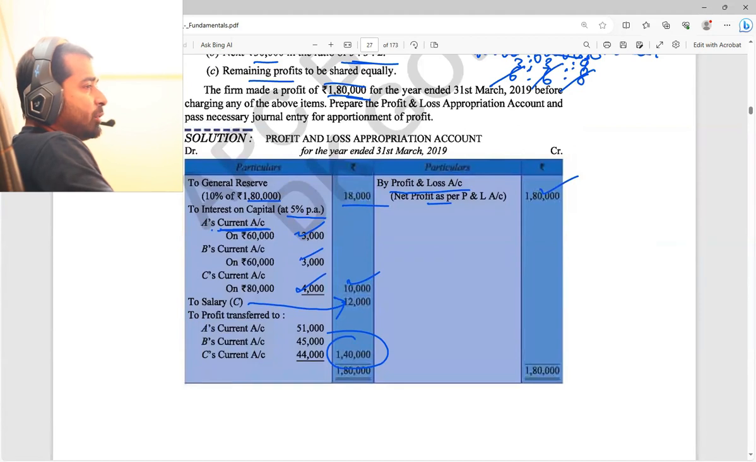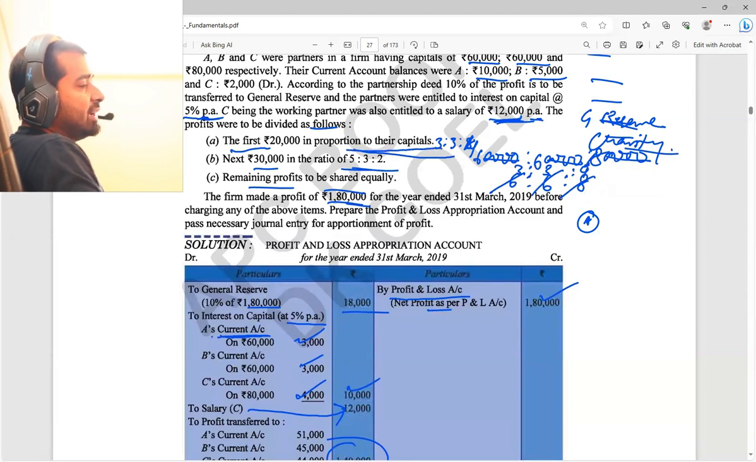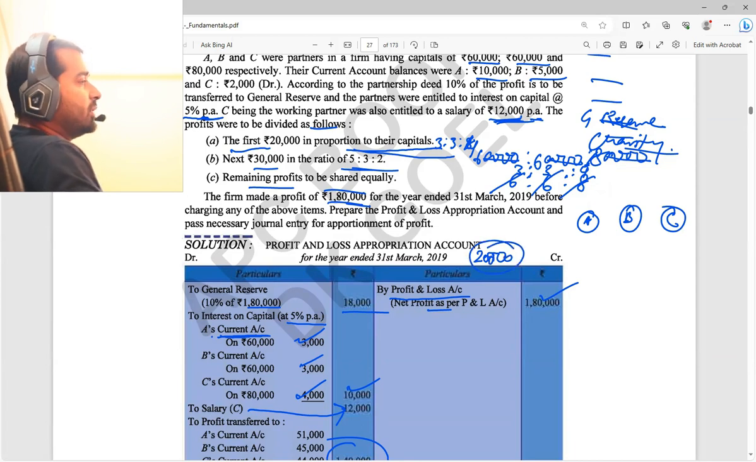But this profit will be distributed among them, right? So when we are distributing among them, I am making it here for A, B and C. For A, how much would the profit be? First 20,000 in the proportion of their capital, that is 3:3:4. Already you have seen how to calculate it.